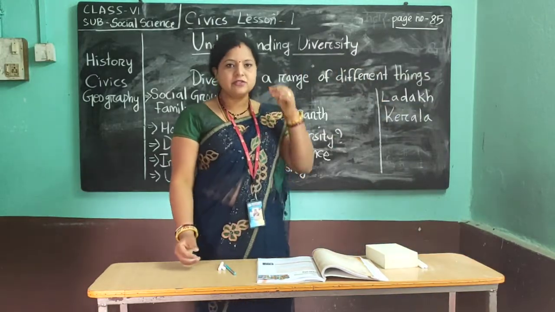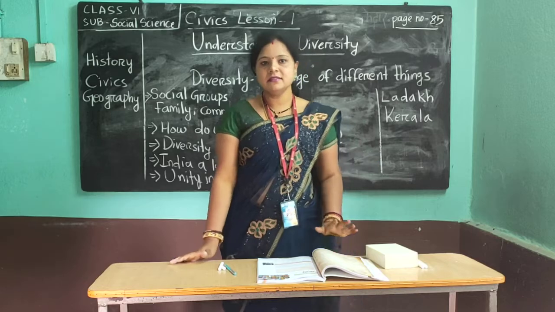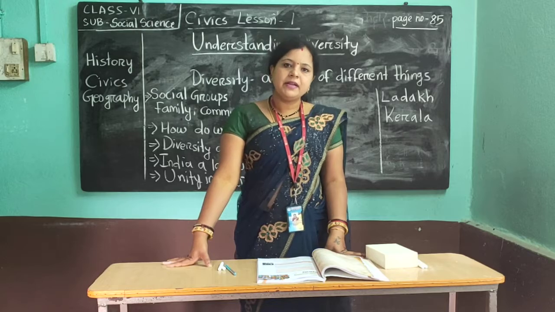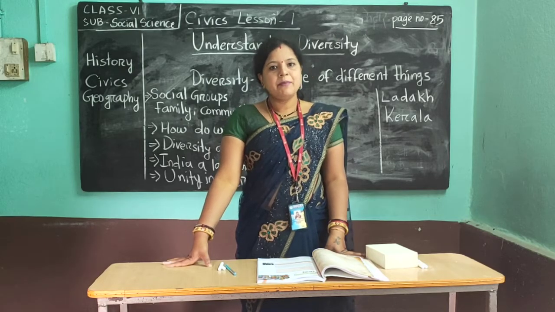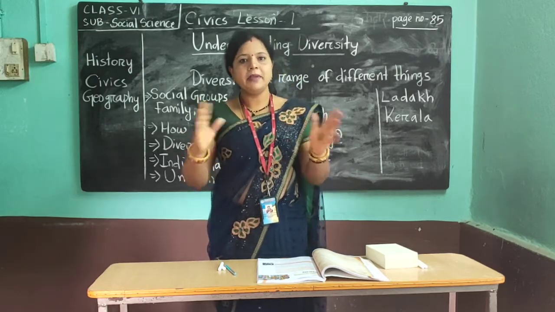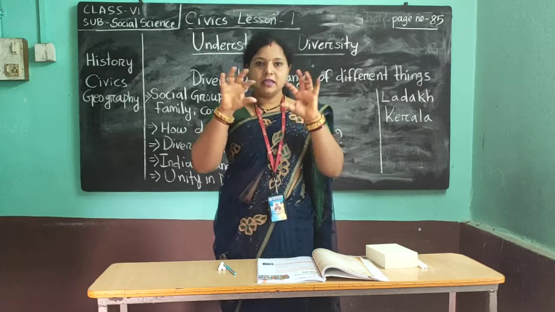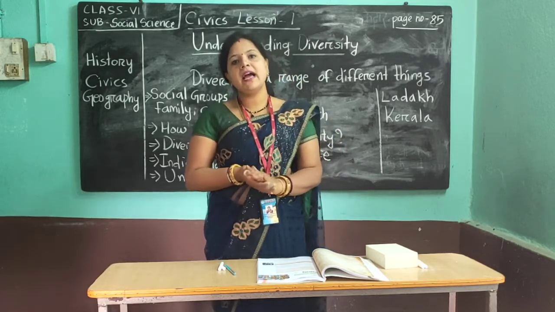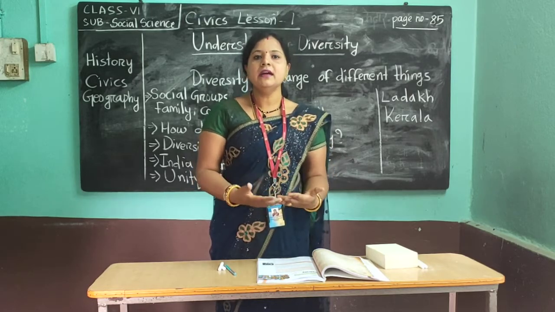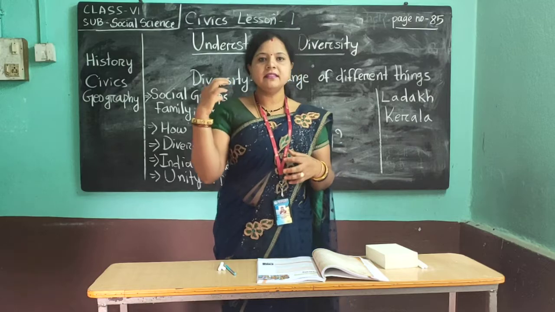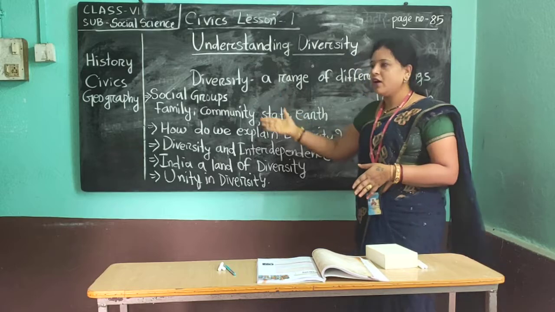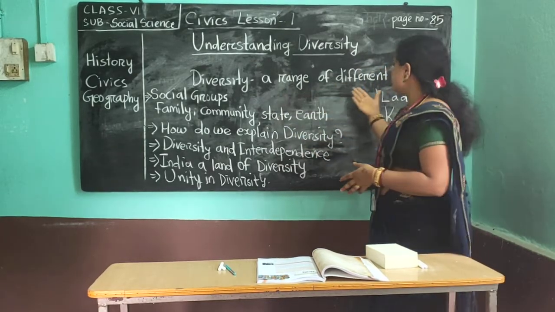See children, in your classroom you have many friends. Are all of your friends looking the same? No. Is everybody's handwriting the same? No. Is everybody's talking style the same? No. Everybody is a little different from each other. But despite all these differences, we have one type of unity: we are sitting in the classroom and we are reading. The different things going on in our society are known as diversity. So diversity means what, children? A range of different things.